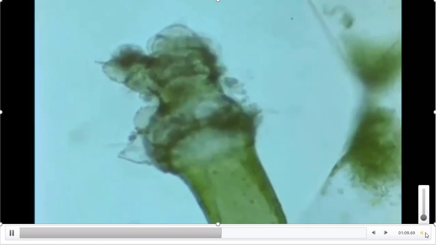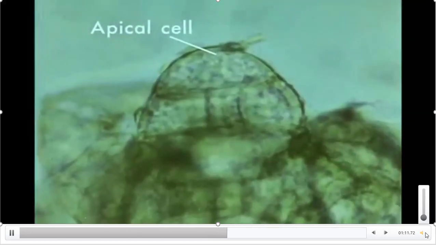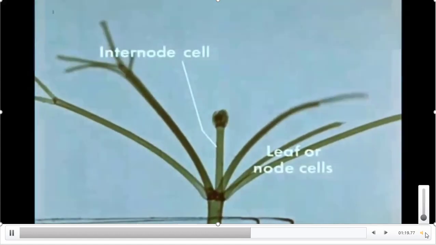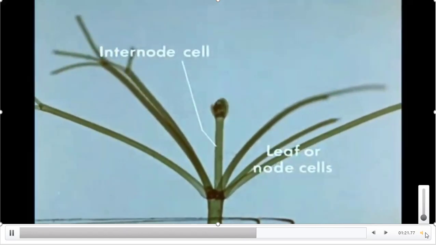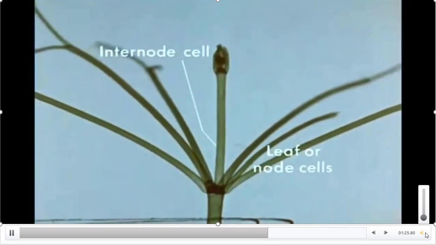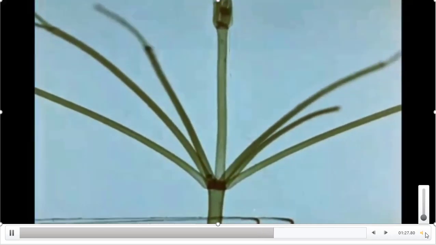Here you are observing the Nigella alga. See, the apical cell helps in the growth of the shoot or stem. How are they growing? See, internodal space is increasing because of the division in the meristematic tissue.